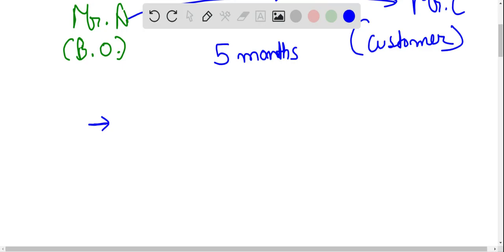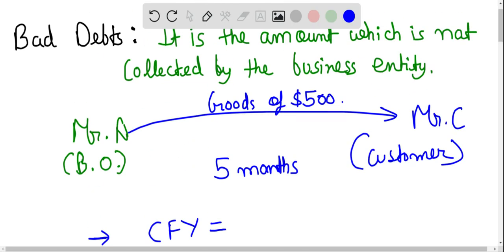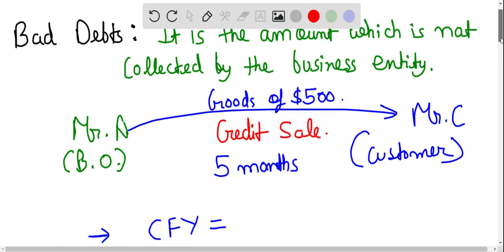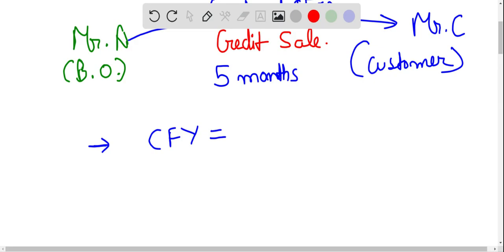Okay, let's say suppose Mr. A generated for the current financial year the credit sale. So this sale will be known as credit sale. A credit sale is a sale in which the customer pays the amount at a later point in time. So for the current financial year, let's say suppose Mr. A has generated 10,000 of the sale.